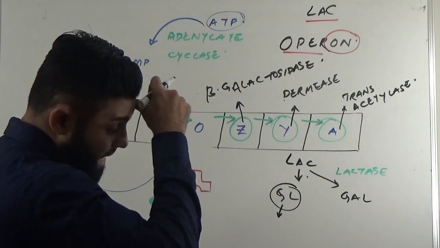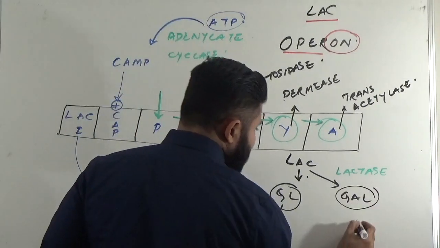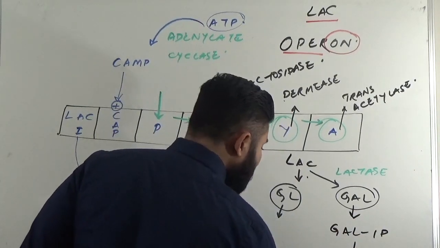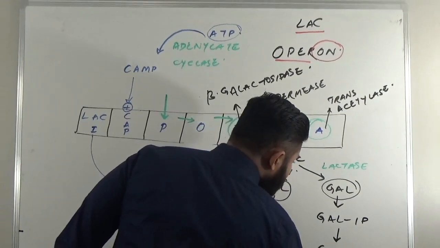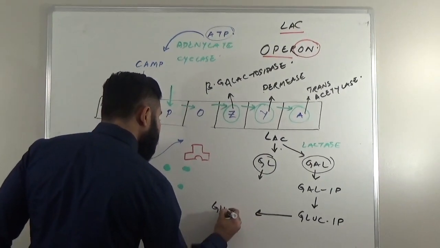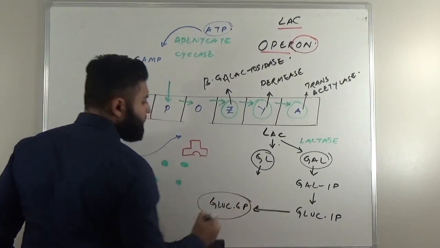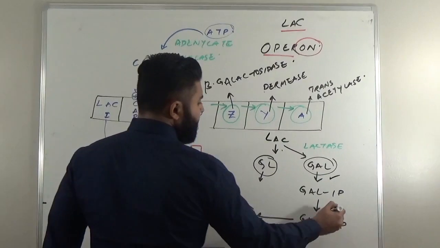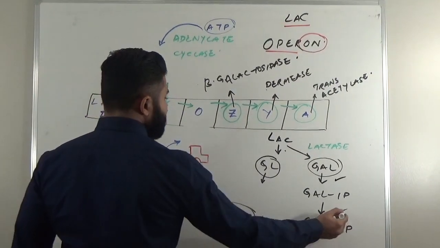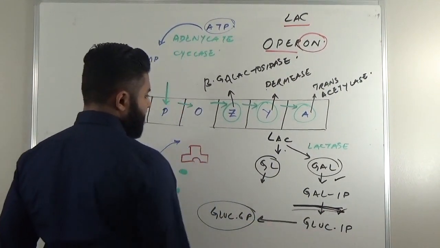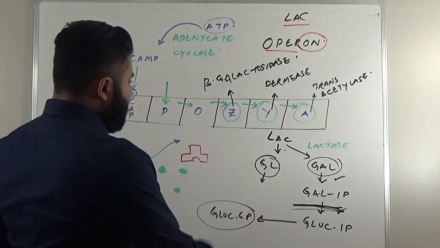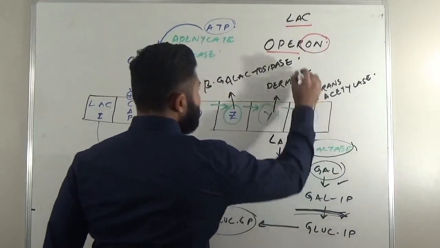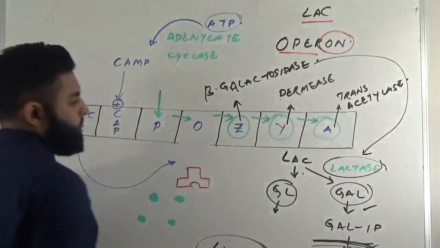As I said, in eukaryotes galactose is converted to galactose 1-phosphate, then to glucose 1-phosphate, and then to glucose 6-phosphate, which is one of the steps in your glycolysis. This involves galactokinase, and galactose 1-phosphate uridyl transferase, which is defective in classic galactosemia. Now, I'm not here to discuss the biochemical steps, but to understand that what lactase does is the same job done by beta-galactosidase.